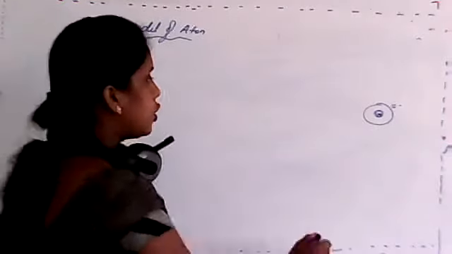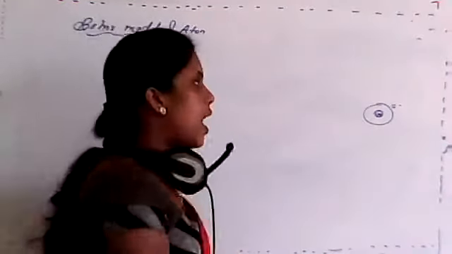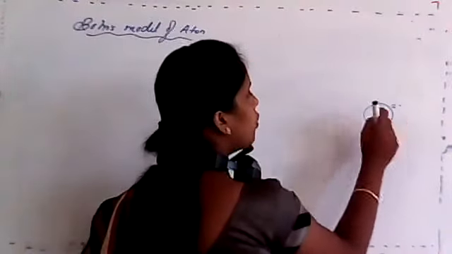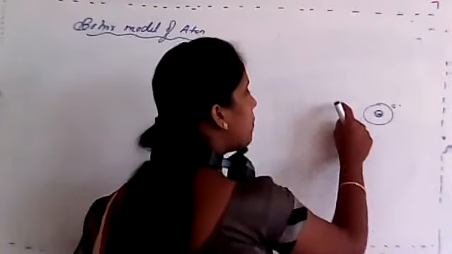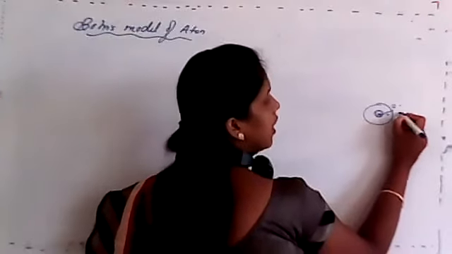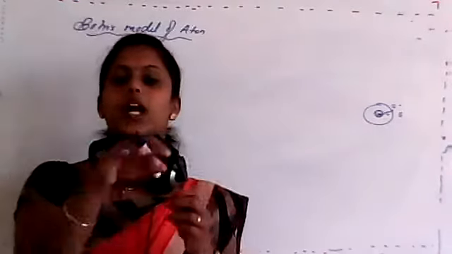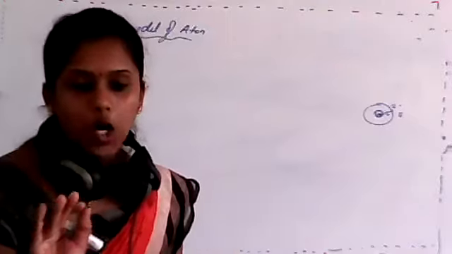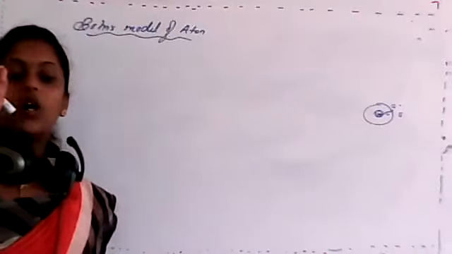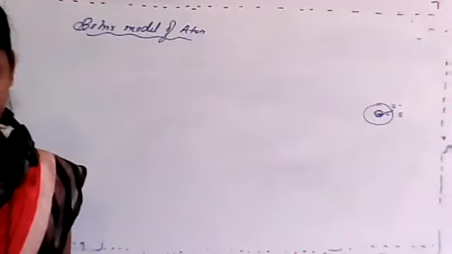Clear, student? The first postulate of Bohr's atomic theory is that electrons revolve around the nucleus in a circular path with a fixed radius and energy, and that circular path is known as orbit, stationary shell, or energy level.